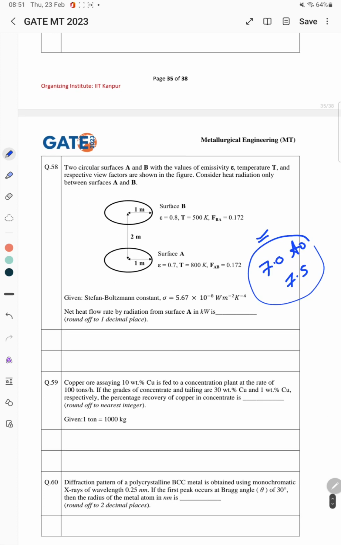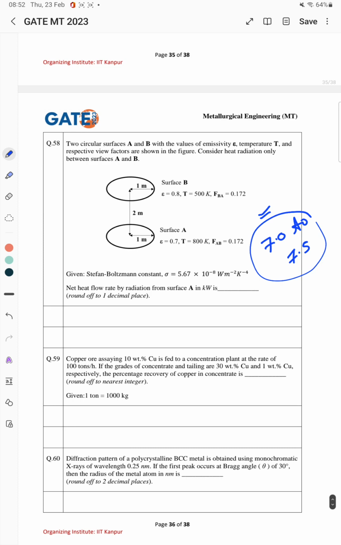Now for question number 59, copper ore containing 10 weight% copper is fed to a concentration plant at the rate of 100 tons per hour. If the grades of the concentrate and tailing are 30 weight% copper and 1 weight% copper respectively, the percentage recovery of copper in concentrate is... So the right answer is ranging from 92 to 95.